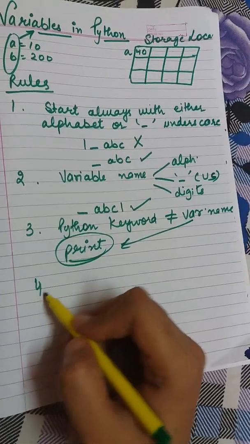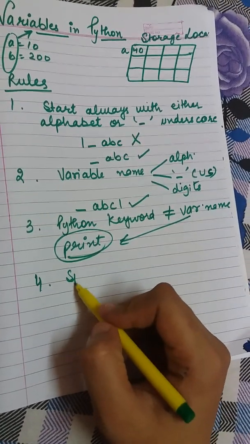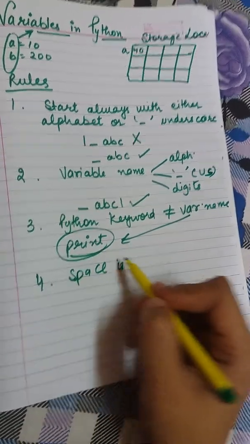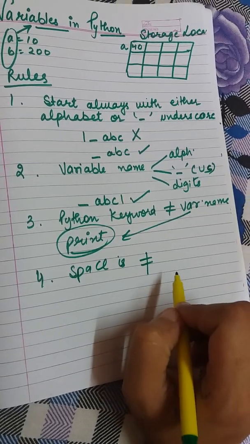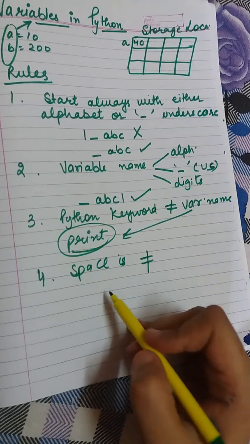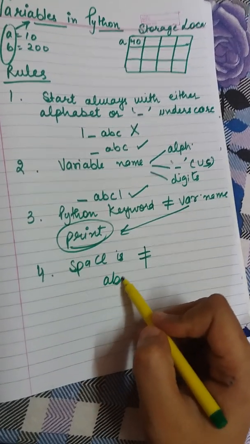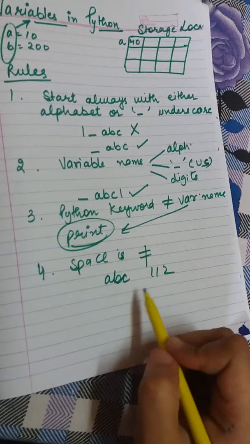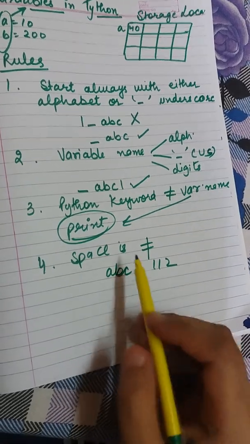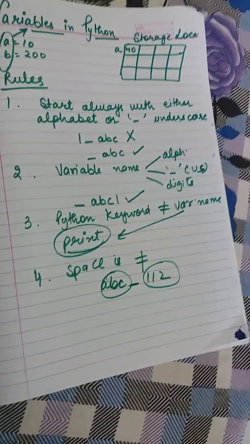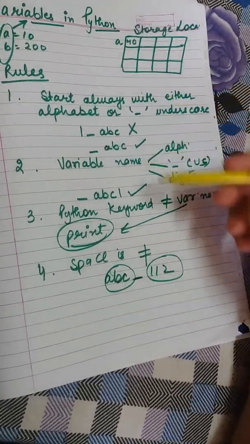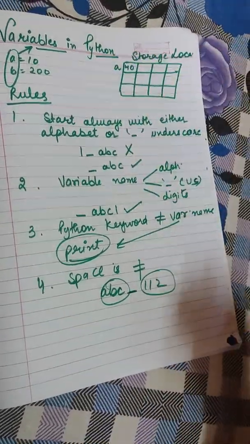Then fourth is space. Space is not allowed in a variable name, like if you are writing abc 112. If there is a space in between, it will be treated as two different entities. So these are the four rules to write the name of a variable.